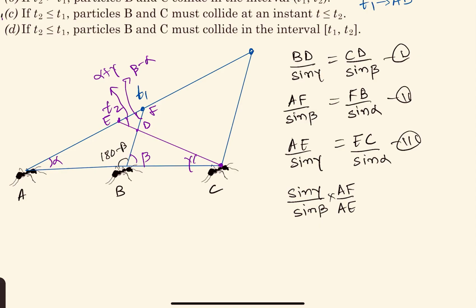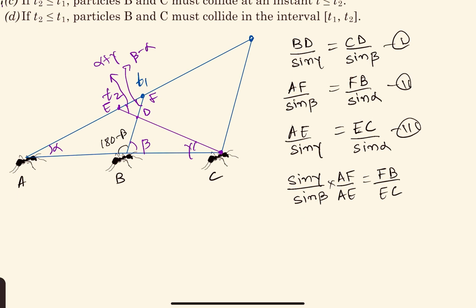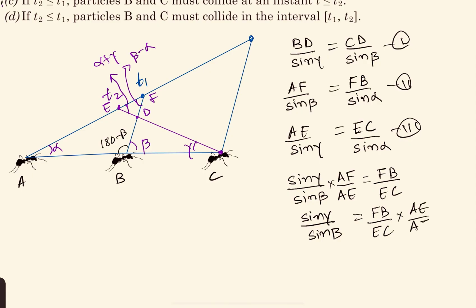AF by AE is equal to FB by EC. Sine alpha gets cancelled. So what we are getting is that sine gamma into sine beta divided by sine beta is equal to FB by EC into AE by AF.